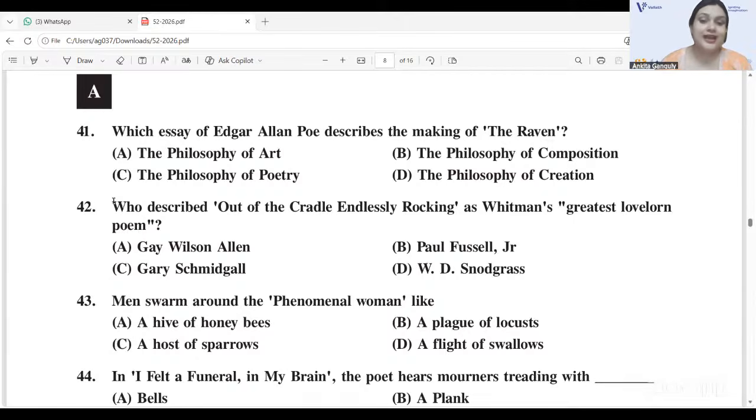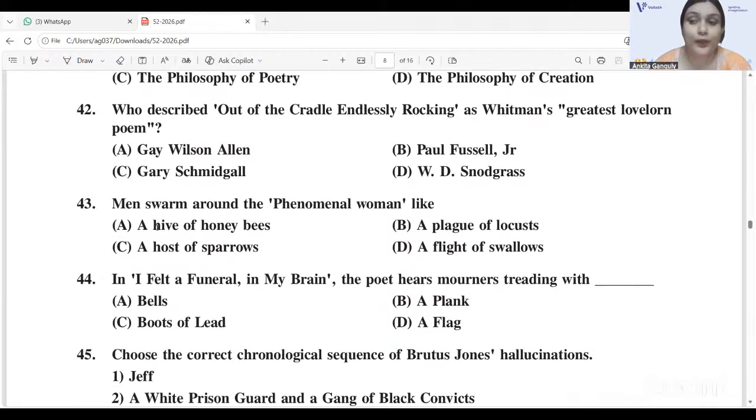Because your provisional answer key has said it will be option C, Gary Schmidgall. But that is not really the correct answer, right? So please check it further, look it up, and you can challenge this. It was not Gary Schmidgall, as you all have understood by now. So you can look it up further and challenge question 42 as well. And previously, we also discussed how you can challenge question 26 answers.